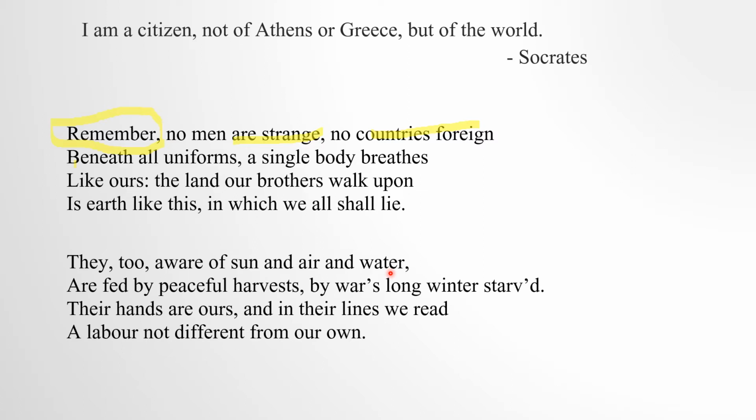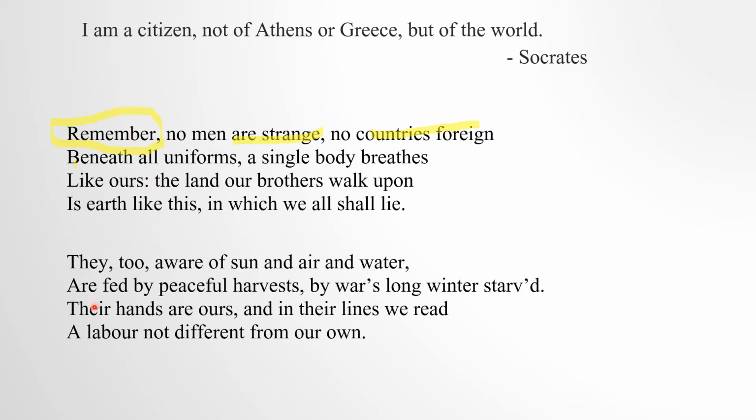They also breathe the air like us. They also drink water like us. So how can we both be distinguished? How can we both be different? No, we all are similar because we are under the same sunlight, we breathe the same air, we drink the same water, and are fed by peaceful harvests, while war's long winter stopped.